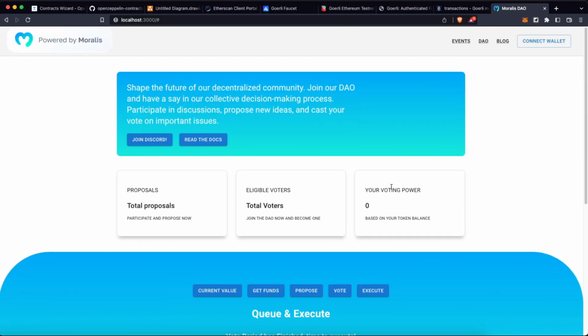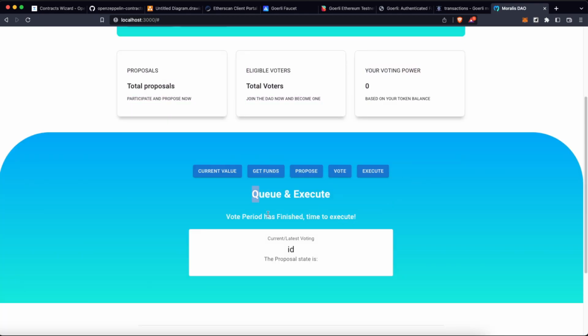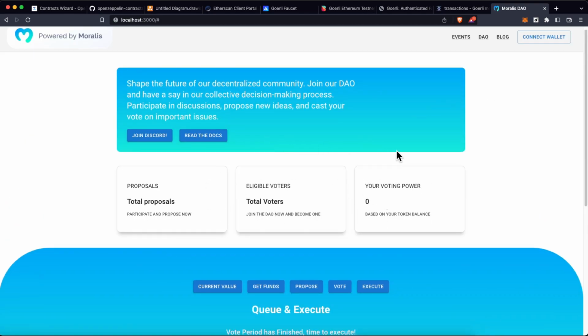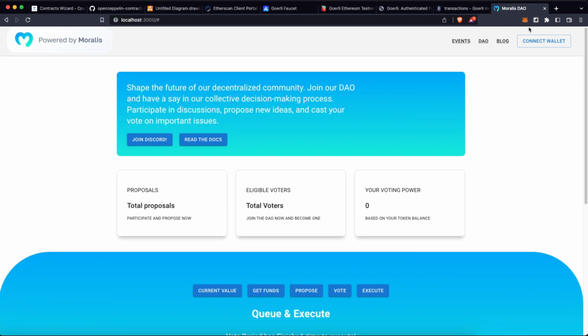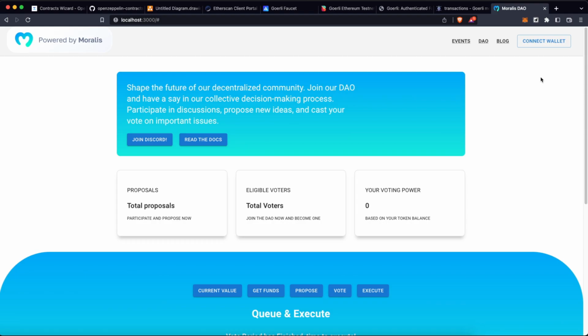So we are going to code all the functionality we need to connect our wallet, get the live information out of the blockchain, and then go all through the voting process. So let's get started with connecting our wallet. In order to get all this information, we firstly need to have a wallet connected. In this case, I'm using MetaMask. So let's get started with that.